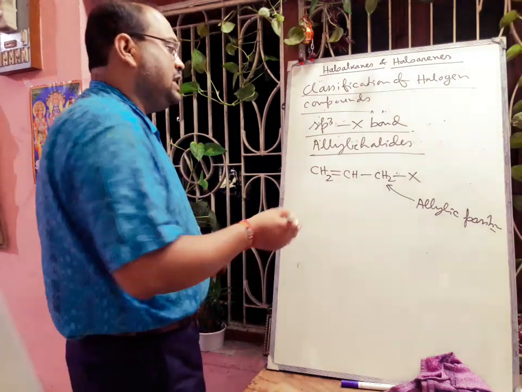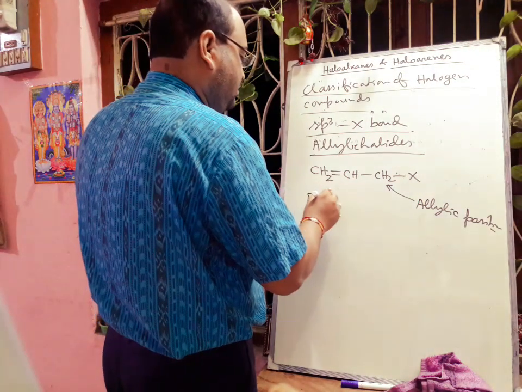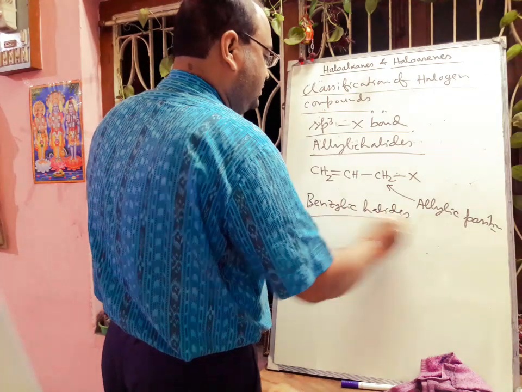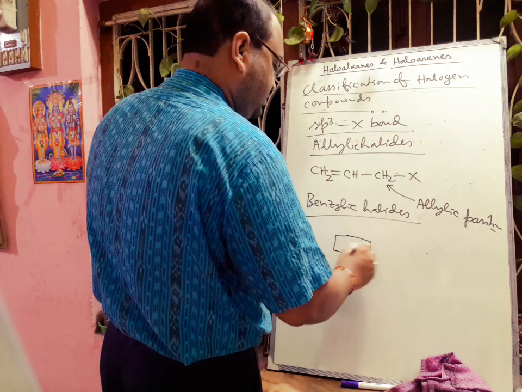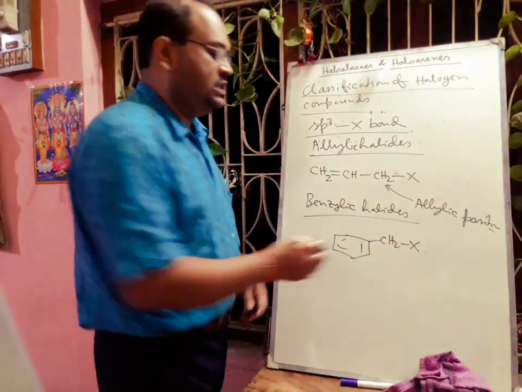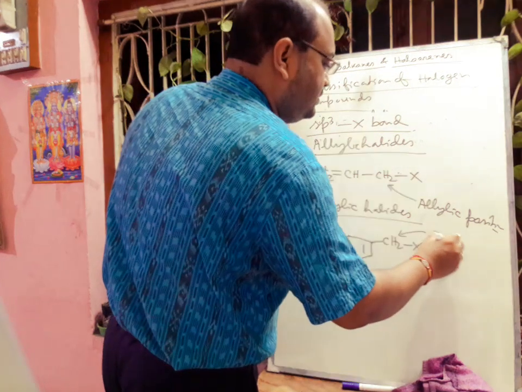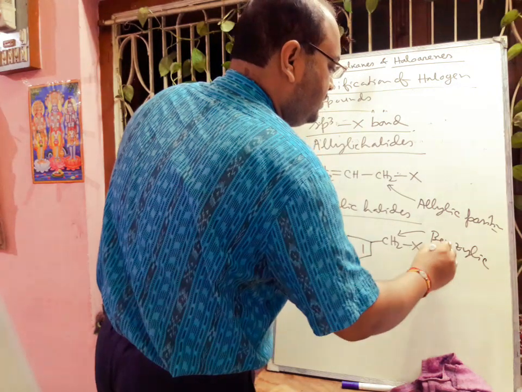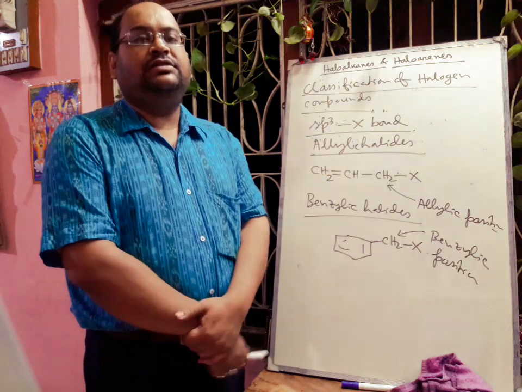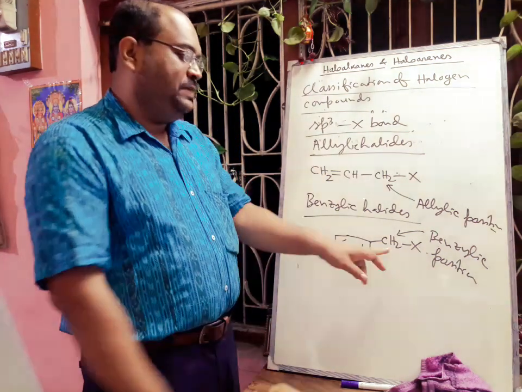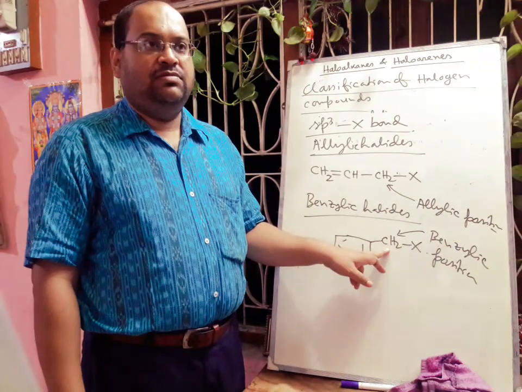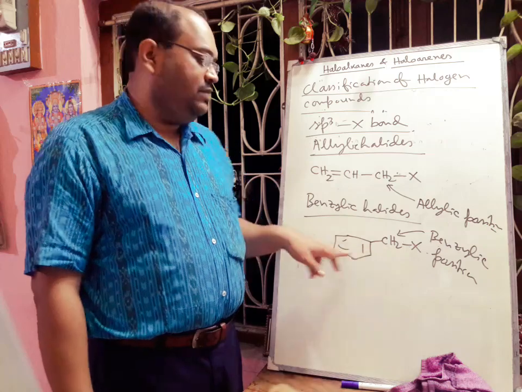Okay. Next we will discuss the benzylic halides. This position is called the benzylic position. Here the halogen atom is bonded to an sp3 hybridized carbon atom, which is next to an aromatic ring.